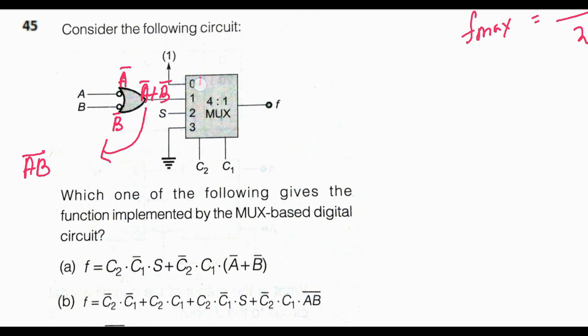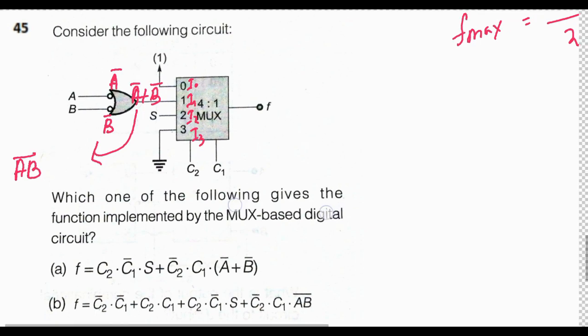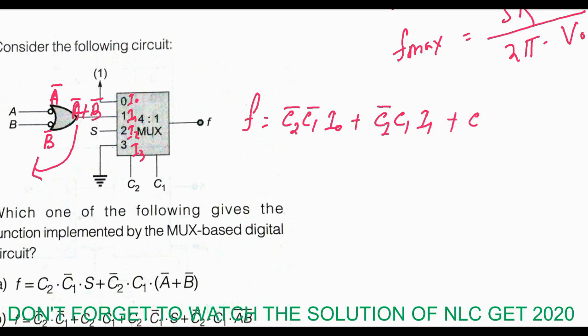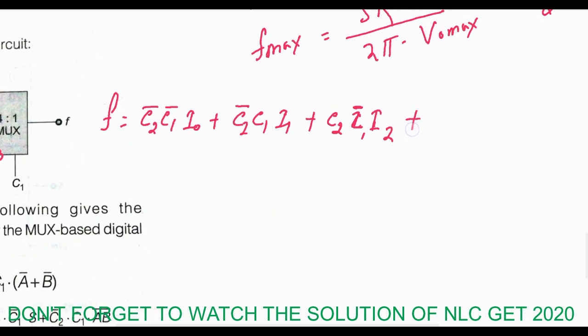So I am indicating this one to be I0, this one is I1, I2 and I3, the input terminals, and C1 and C2 as given, and output of a mux can be represented like C2 bar C1 bar I0 plus C2 bar C1 I1 plus C2 C1 bar I2 plus C2 C1 I3.